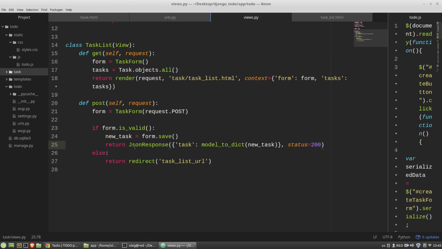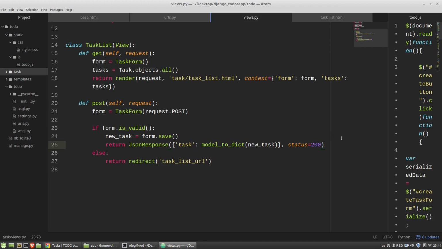I'm using here the JsonResponse class that will help to encode my data to the JSON response. And as I said, the first argument of its constructor is the data I want to send. And I wanted to send the task object. But the task object, the new task variable, is not a JSON serializable object. It's a Python object. And there are many ways to serialize Python objects, but the simplest way in this case is to use the model_to_dict function.